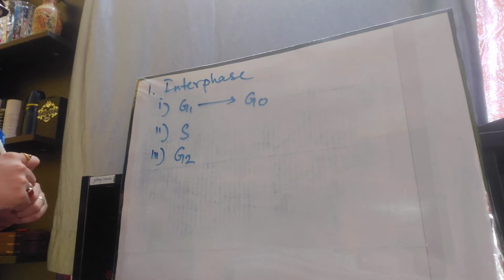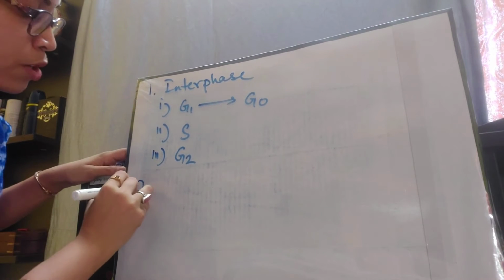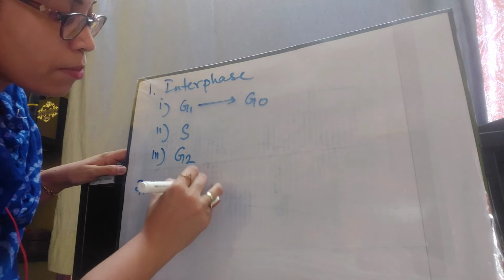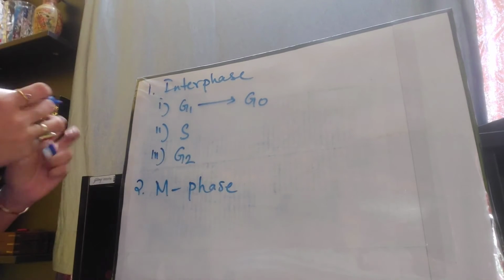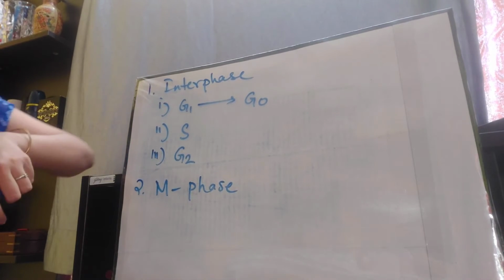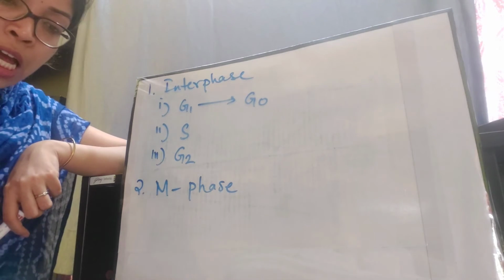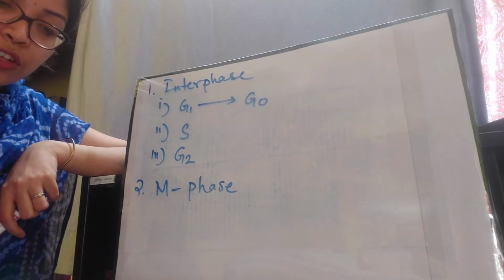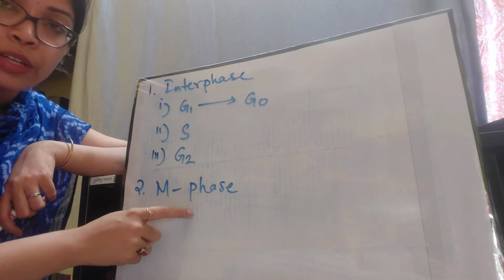Now, moving into the mitotic phase. Number 2 phase is the M phase. It is also known as the mitotic phase. What are the characteristics of the mitotic phase? This is the last stage of the cell cycle, which occurs after the G2 phase.